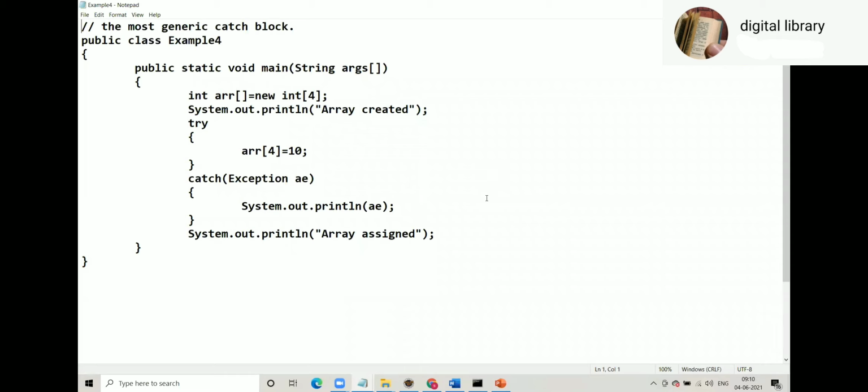So in C++ we have a generic catch block. Is it the same here? Yeah, correct. In C++ we have catch with three ellipses. That is the generic catch block. Isn't it? Yes or no? Ellipses, three dots. So here it is Exception. In Java we have a perfect hierarchy. Base class, child class.